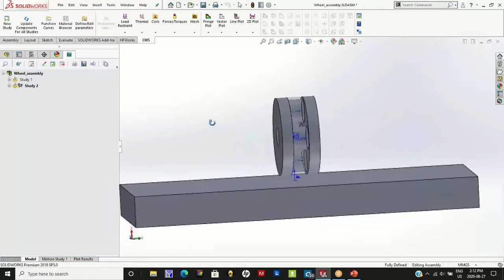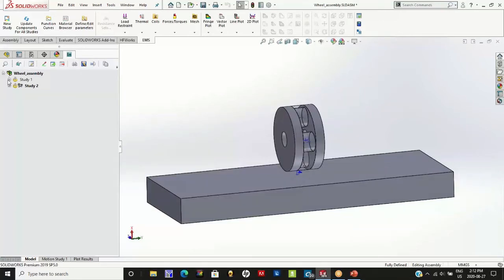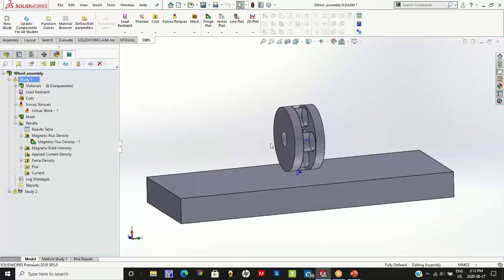Okay. The first study is, we would like to understand the force acting on the steel plate due to this magnetic wheel for a particular distance, or a particular thickness of rubber. Using this study, I will walk you through all the steps required to set up a simulation in EMS. The first step to doing any simulation in EMS is to create a study.